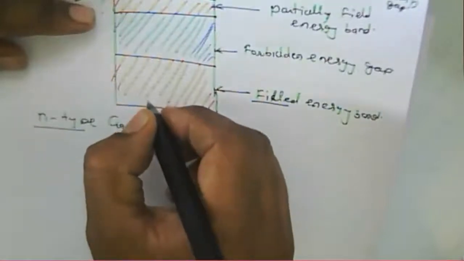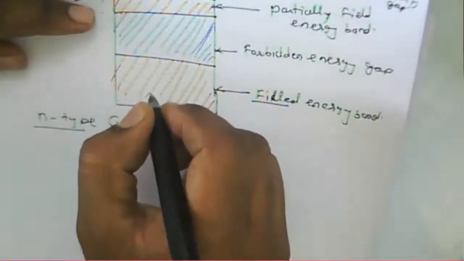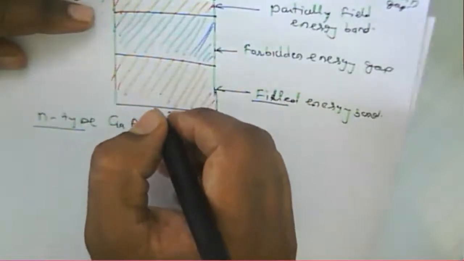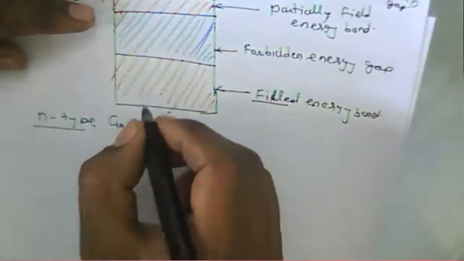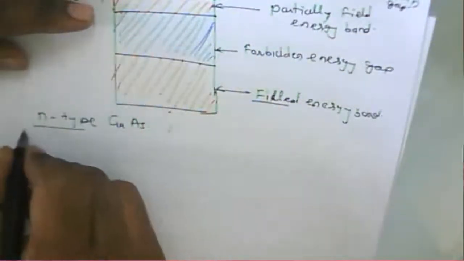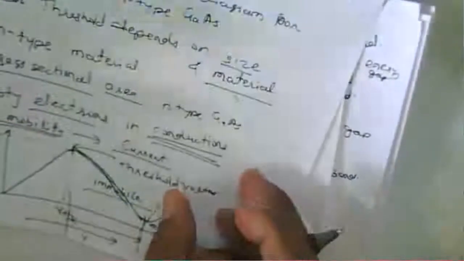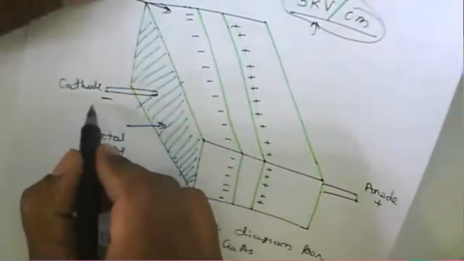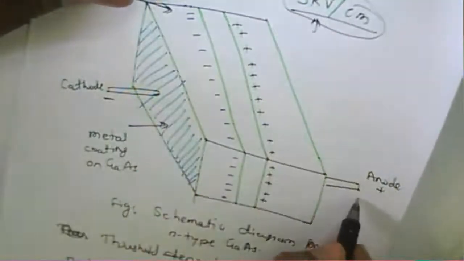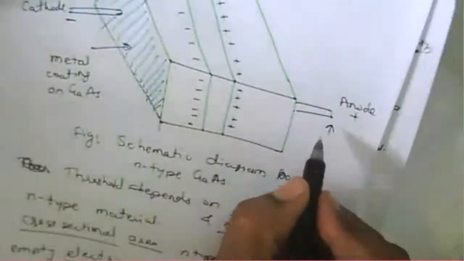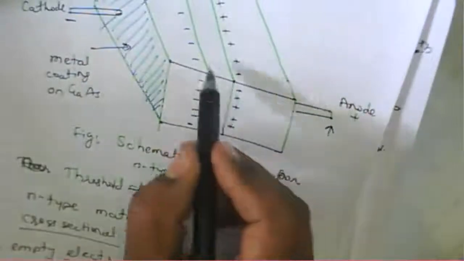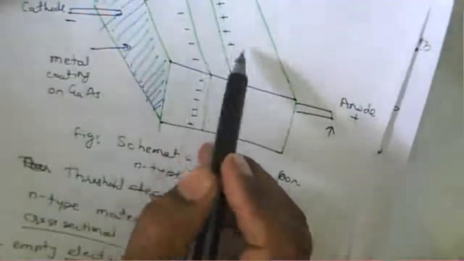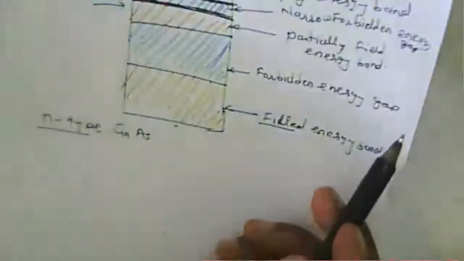And because of that excess electron, when we apply a voltage or bias to this gallium arsenide, the velocity of the electrons moving toward the positive end increases.